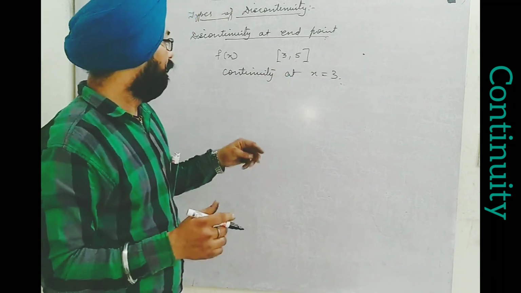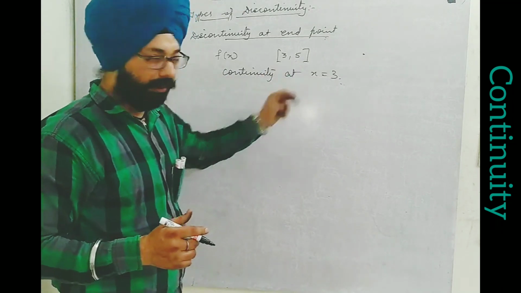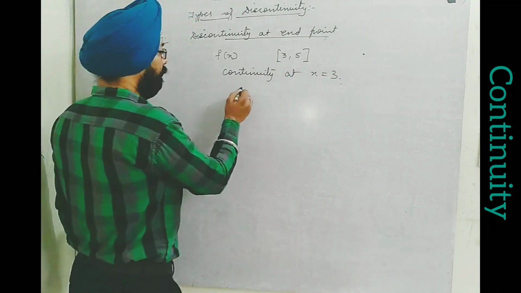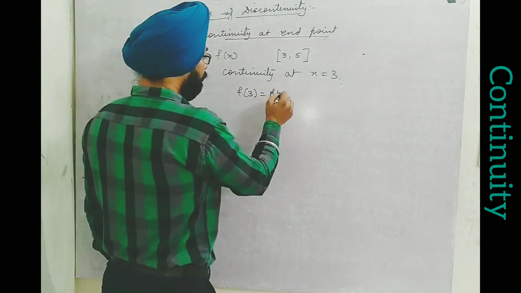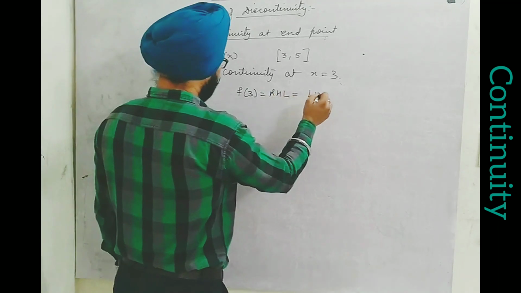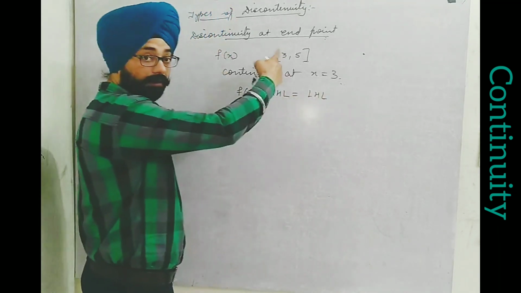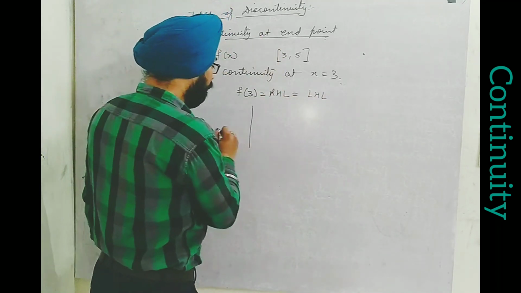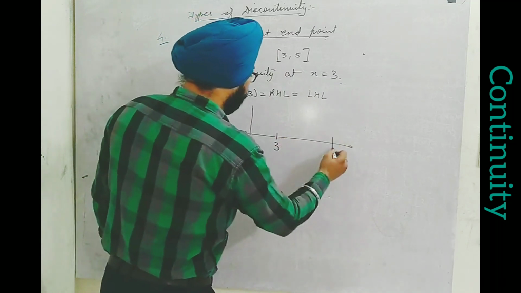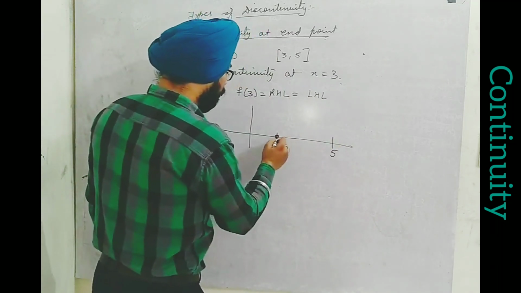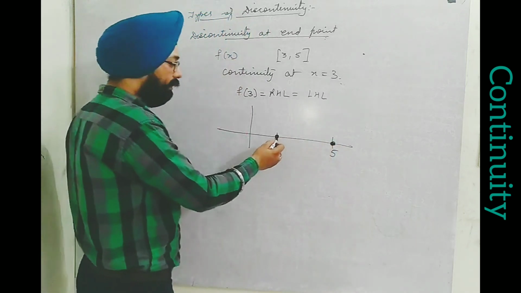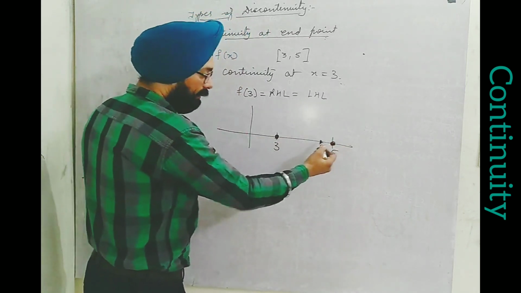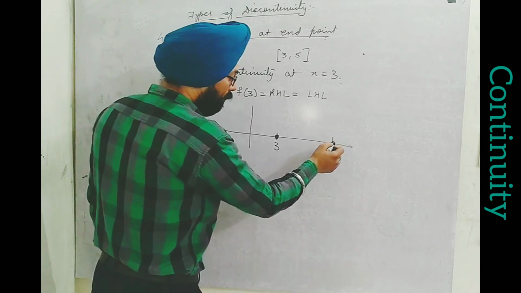If I check the continuity at x equal to 3, then I need f of 3 to be equal to its RHL and equal to LHL. But the interval itself tells us that all the values it contains start from 3, moving towards the right hand side, and the maximum value will be 5.